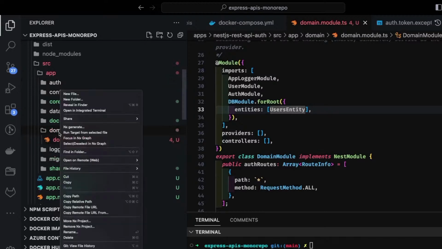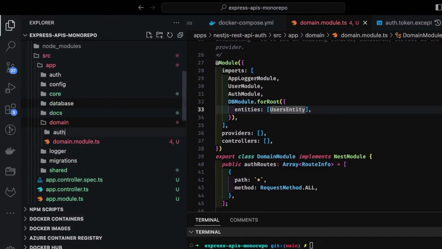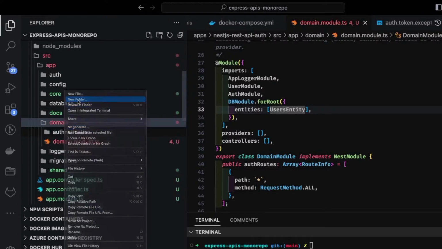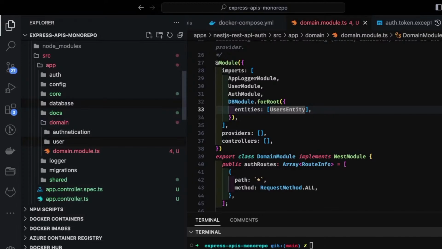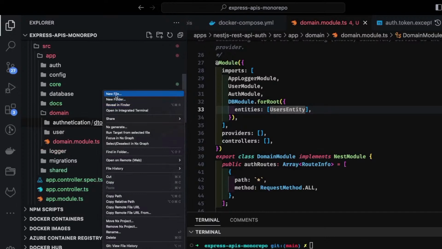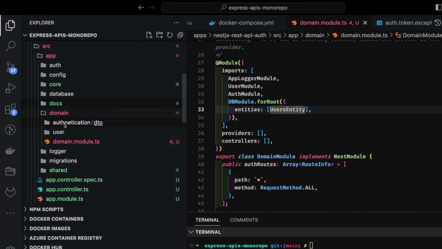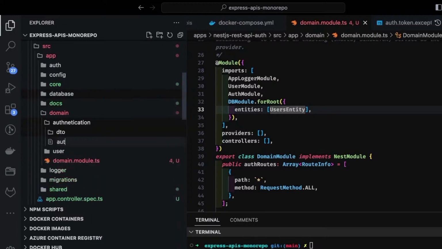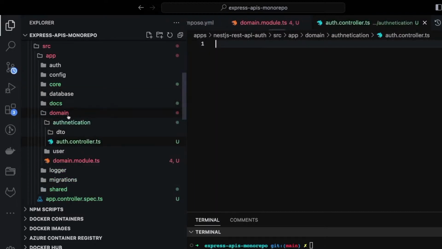Or inside domain I can just create auth. Authentication module, and there is another module, the user module, and then we have to spin up all the different things inside these. We need to have DTOs. Like I will just create DTOs, and inside DTO, let's say, because we are going to create two different APIs, login and register, but first we will create a controller. Auth.controller.ts, auth.service.ts.